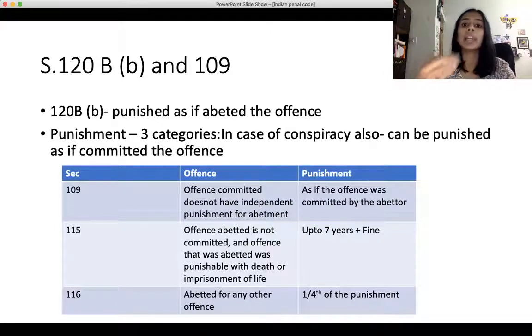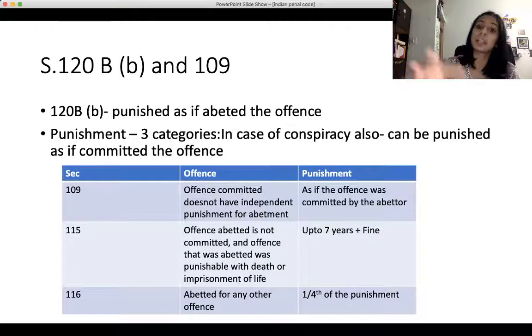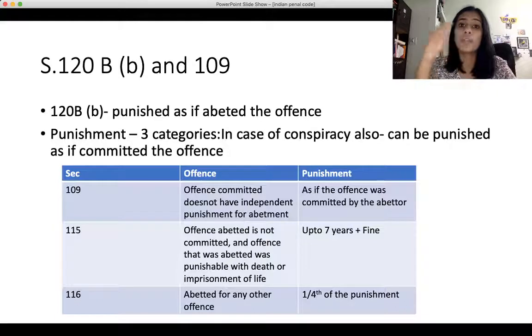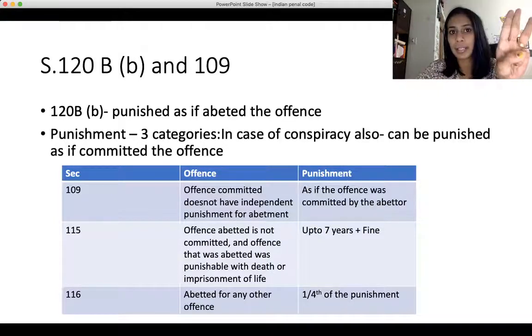For example, if I am abetting the commission of theft, I am instigating someone to commit theft. If the offense is punishable with 2 years, even if that person has not committed theft, I will still have a liability to be punished with 1/4 of 2 years. Do the math. That is what sections 115 and 116 talk about. So you understood the 3 categories of punishment.